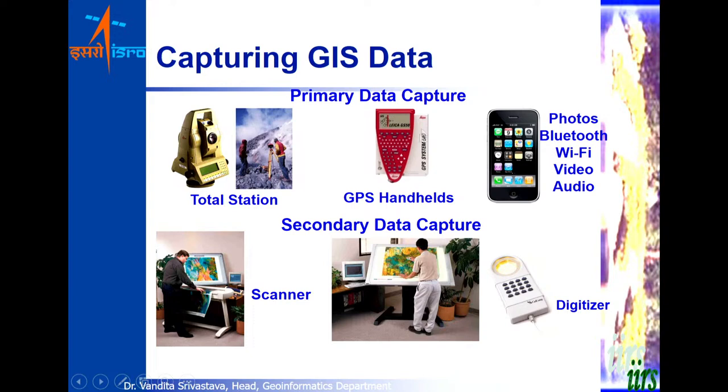Now there are advanced methods like using a handheld GPS system, a GPS receiver. You've already studied the GPS module. Those who are attending GIS as a module would have attended the GPS lecture, so you know how to use a GPS receiver to make maps. Then there are also functionalities now available along with software APIs, wherein you can do mobile mapping with a mobile device, a mobile phone, and you can also use a total station. So these are some of the sources of capturing geographic information.